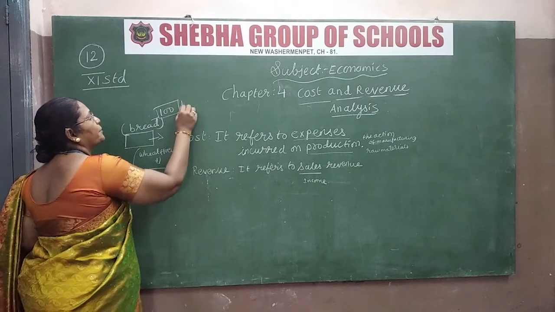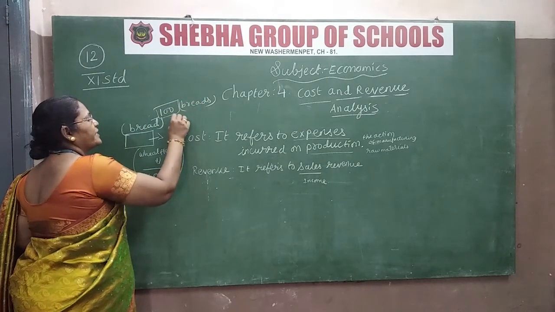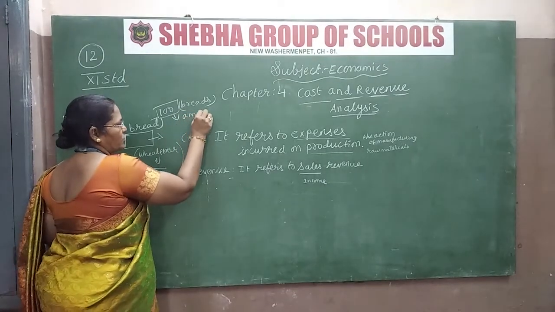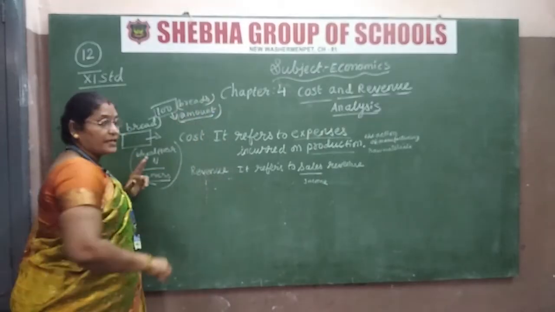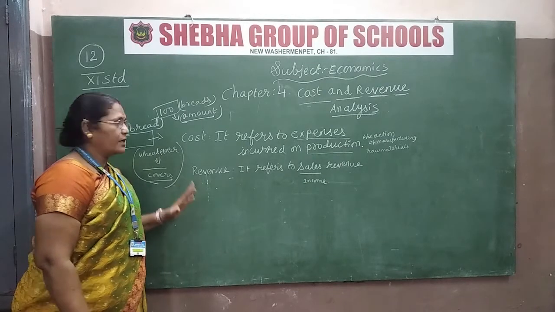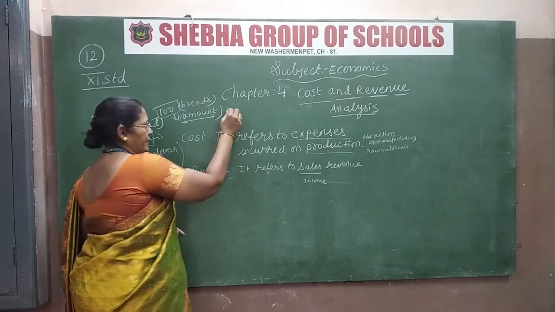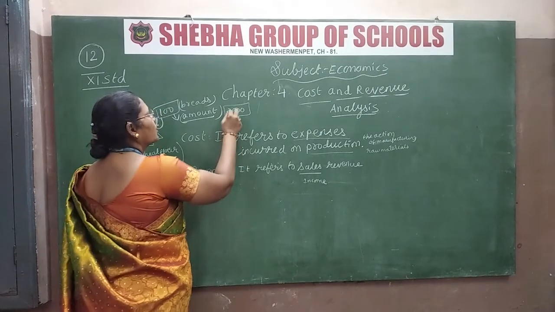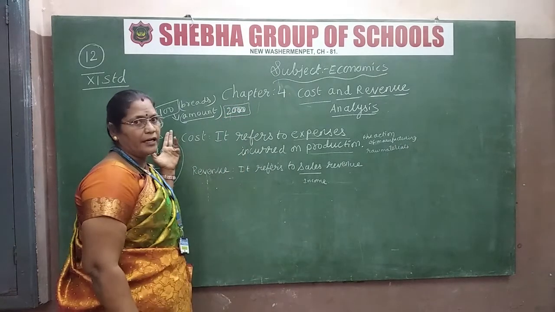Suppose I am going to prepare 100 breads. First I will see how much money I have spent on that. That is the cost. I will see the amount I spend for purchasing all the ingredients. Suppose, I am just saying, not the exact money, I spend 2000 for the ingredients.